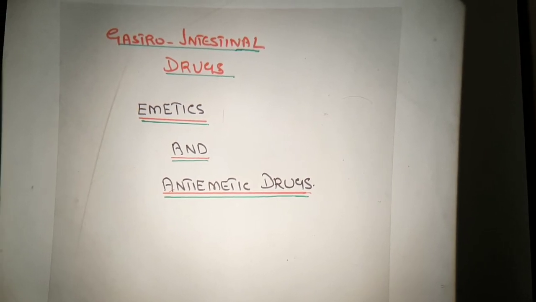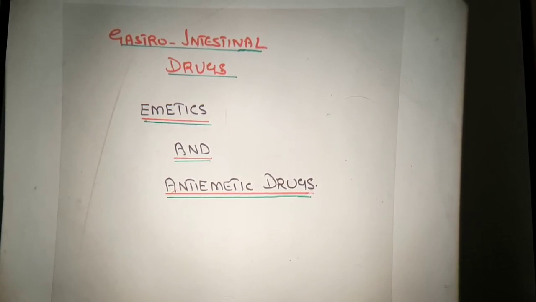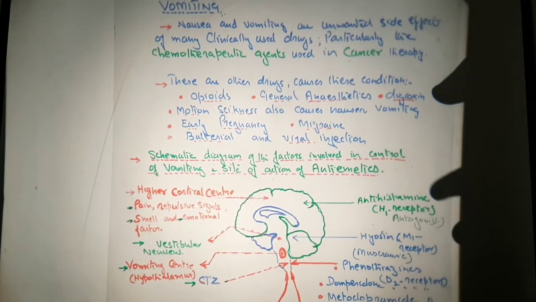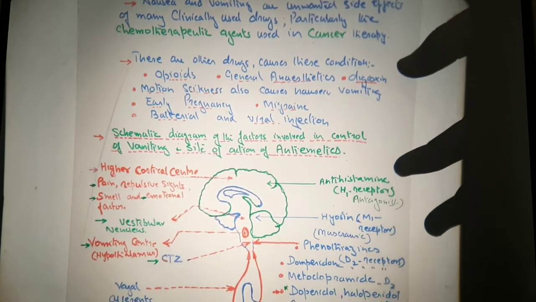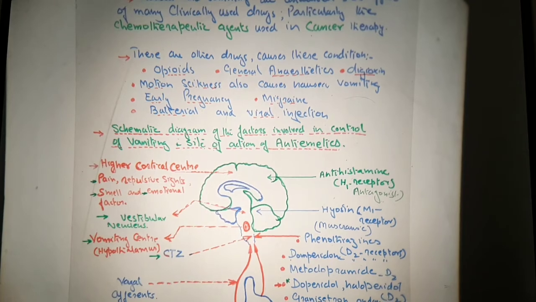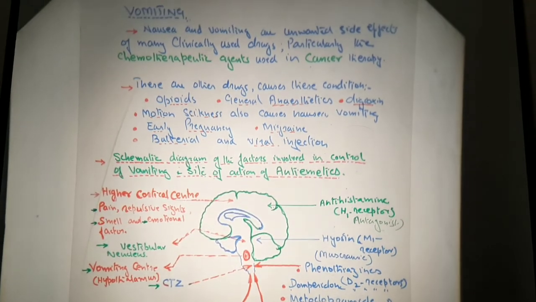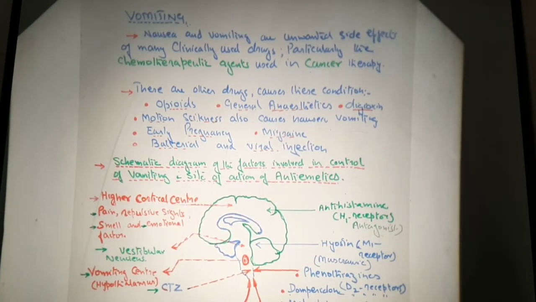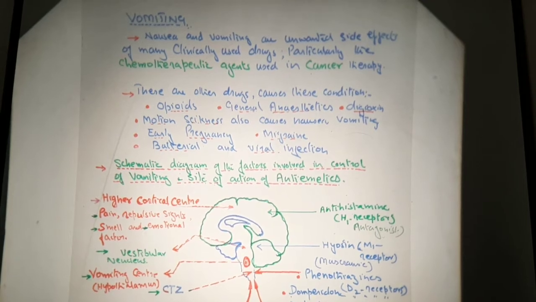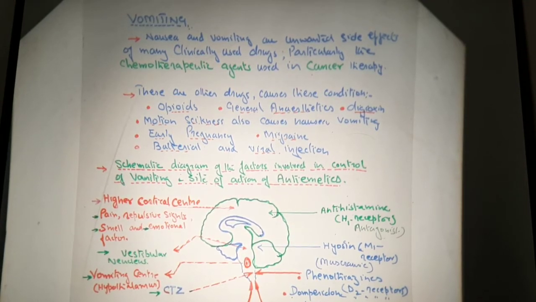Now before going to discuss in detail, you must know that this process of emesis is under the control of the nervous system, because in the brain there are certain centers which are responsible for this process.